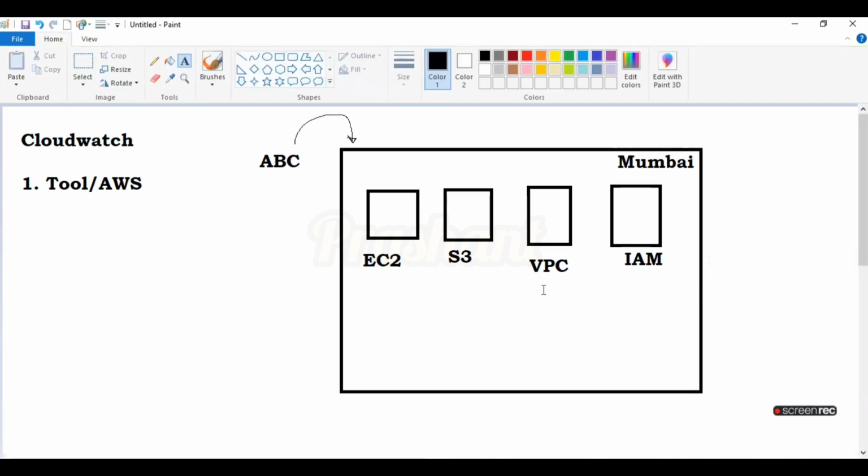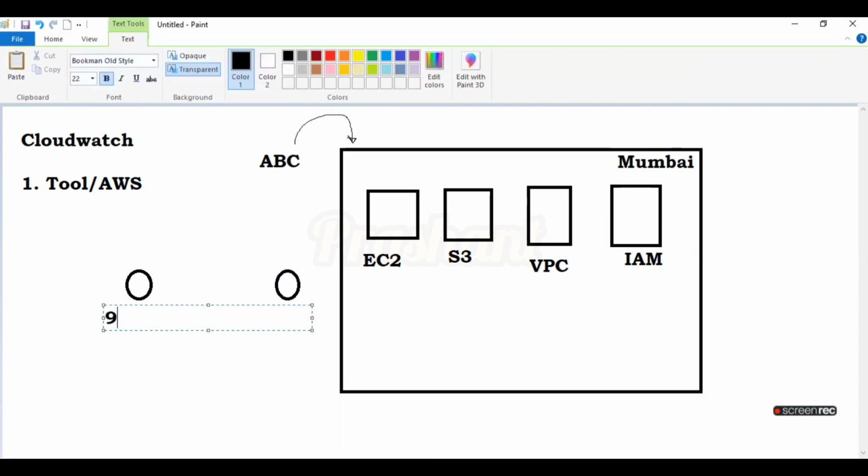But what is the problem? Just consider one example. Suppose you are employee 1 to employee 10, working from morning 9 a.m. to evening 6 p.m. But what happened at night, at 2 a.m.? Suppose some problem occurred with respect to the EC2 instance.